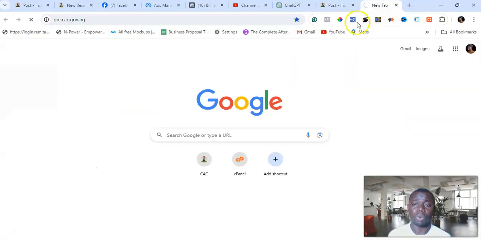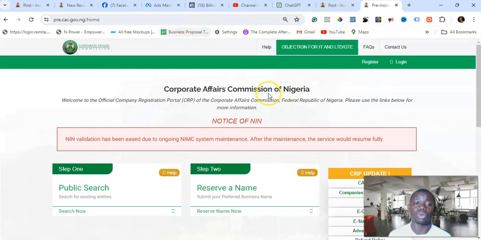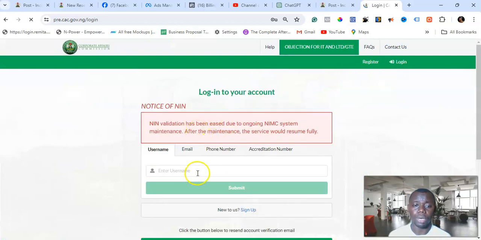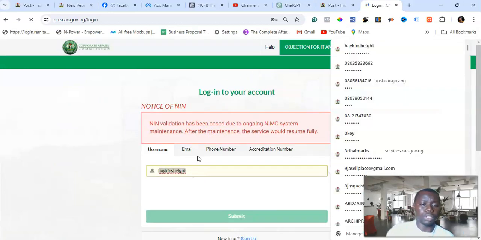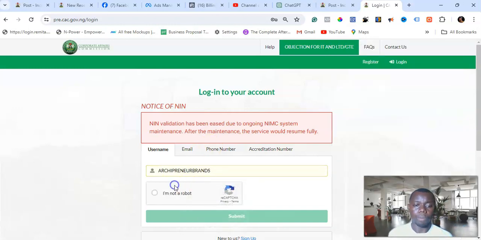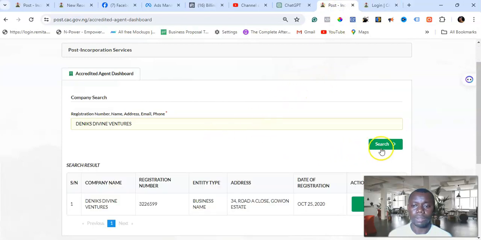The pre-incorporation portal will allow you to carry out pre-incorporation activity without you having to reach out to the client to send you details. You don't have to create an account for the client like you used to do. You just come to the pre-incorporated portal and log in. Once you log in, it's very straightforward. You'll see the different numbers of registrations that have been done in the past.